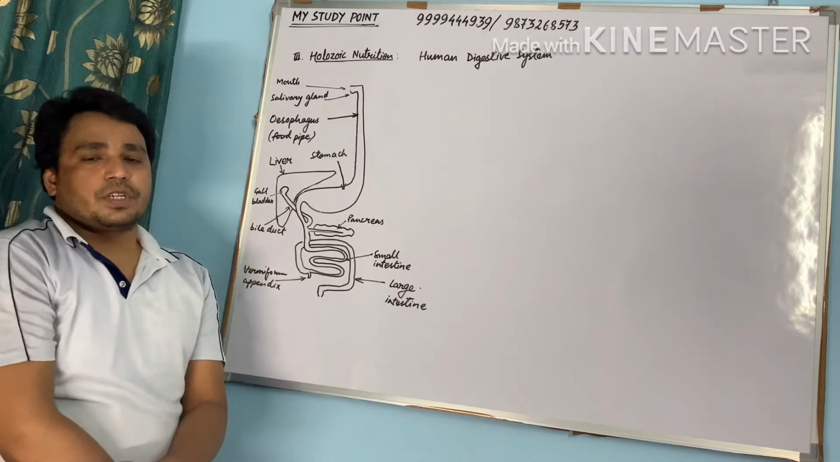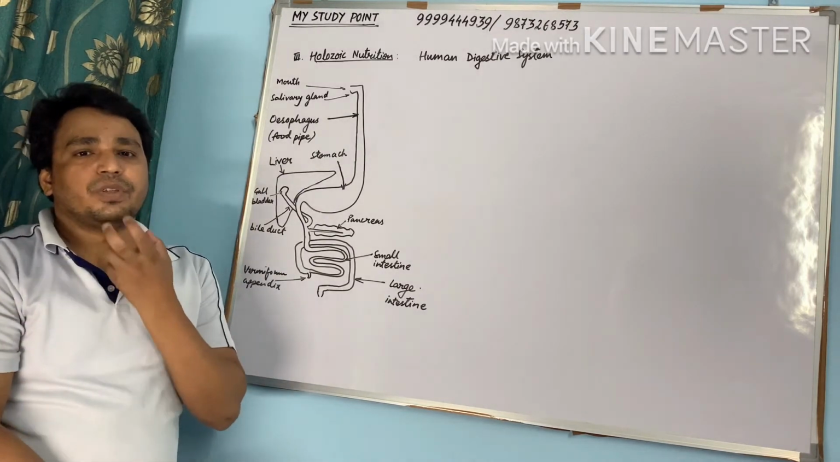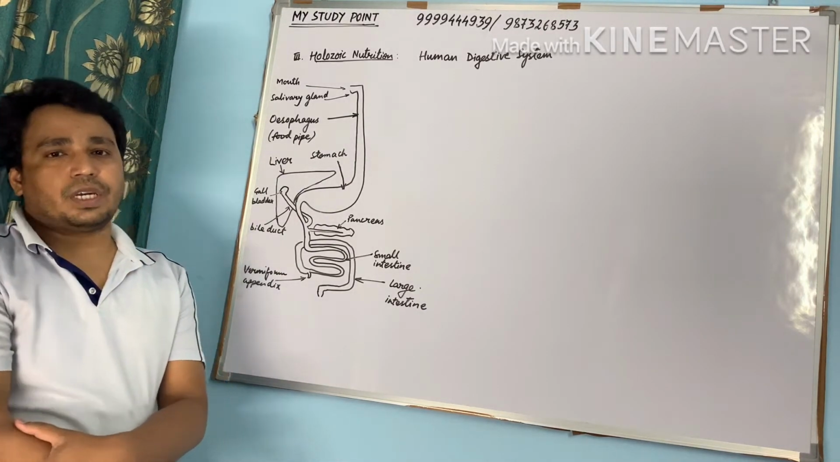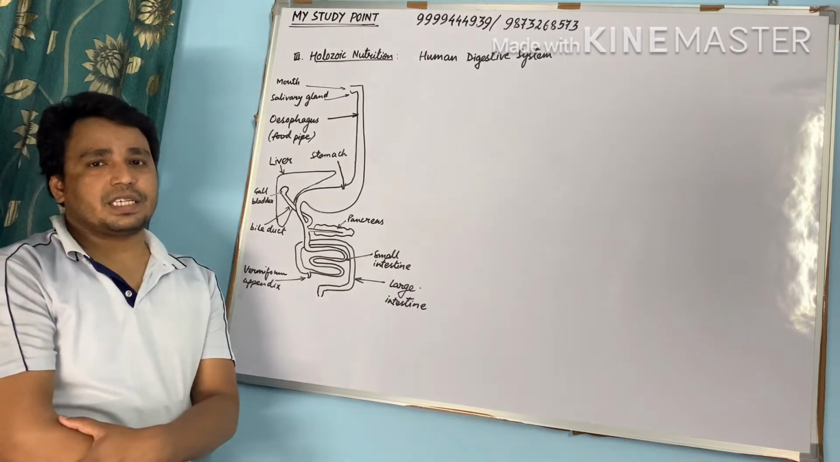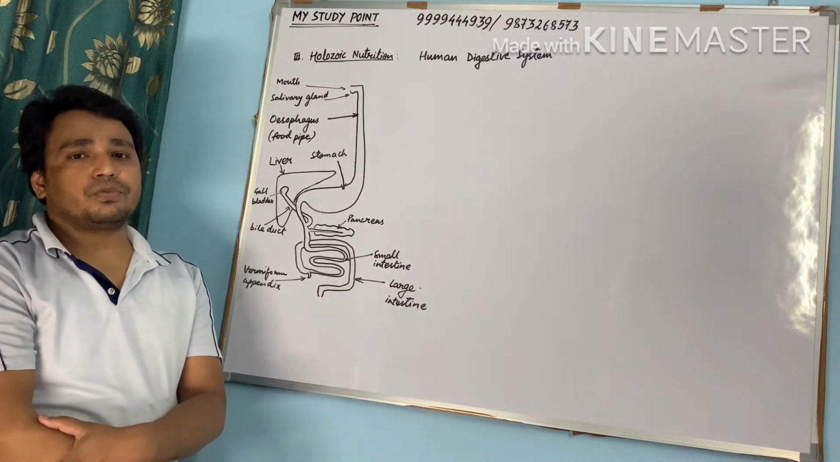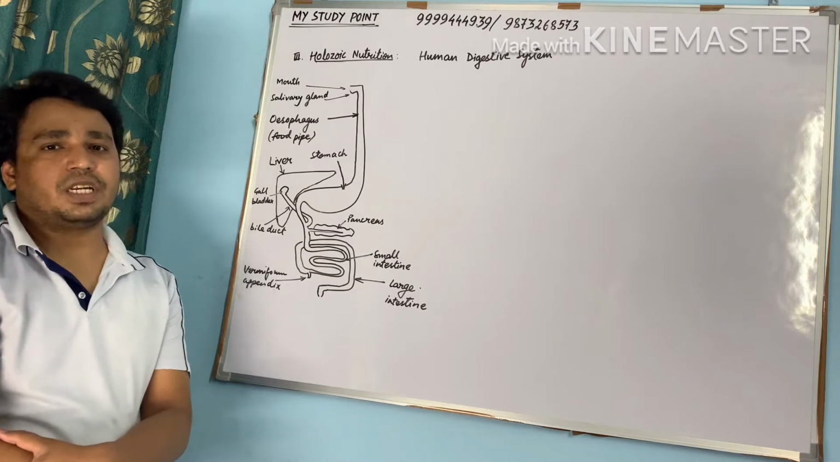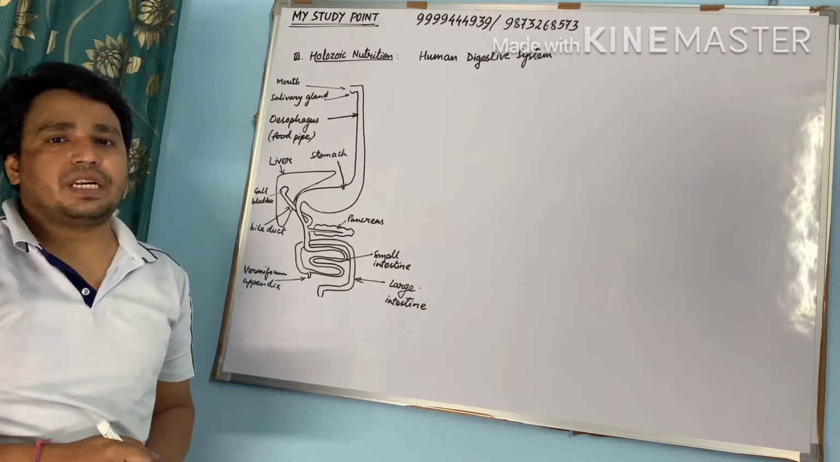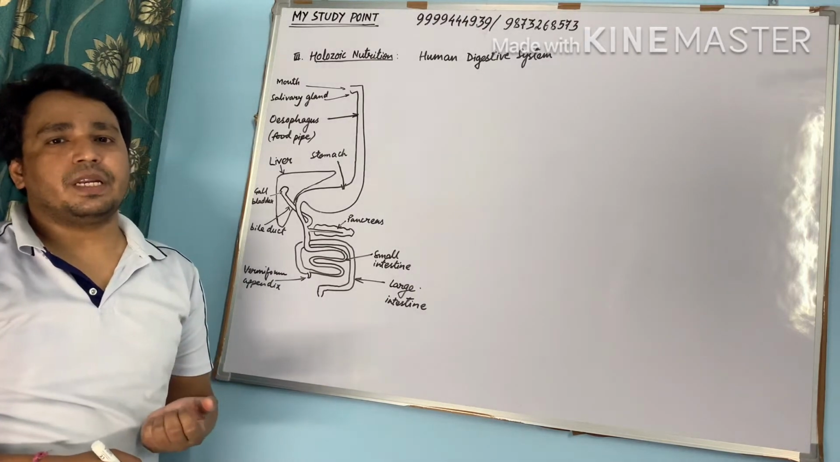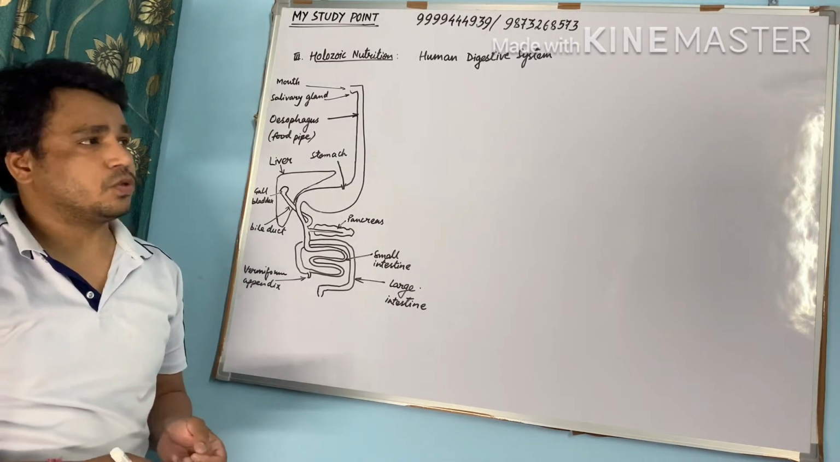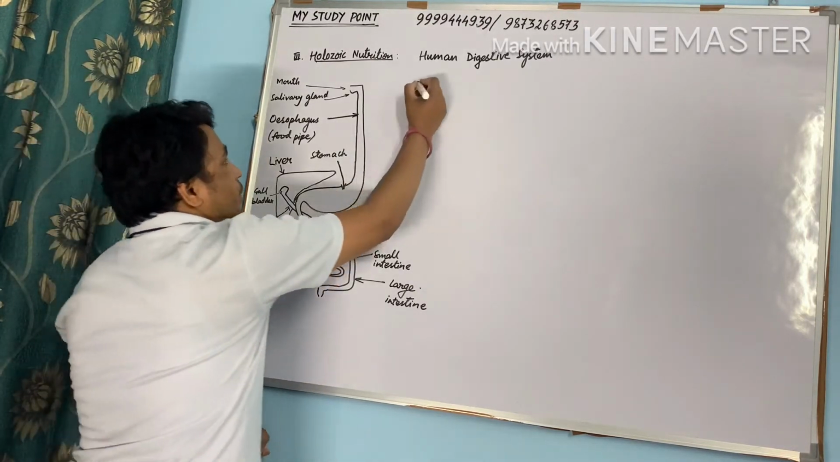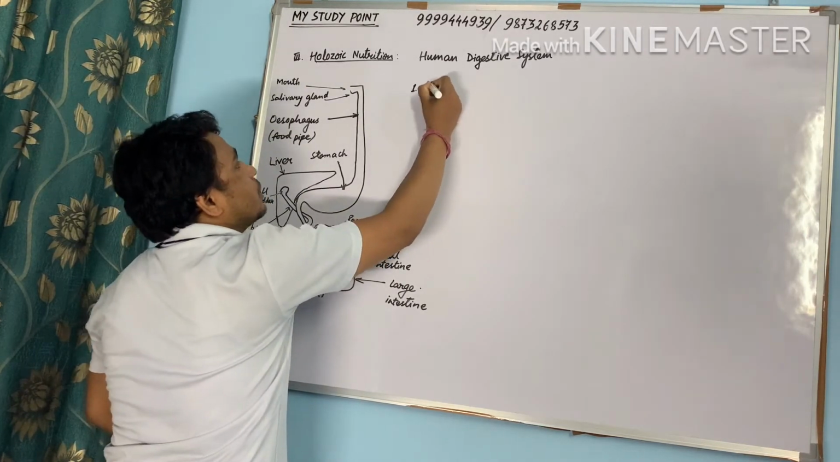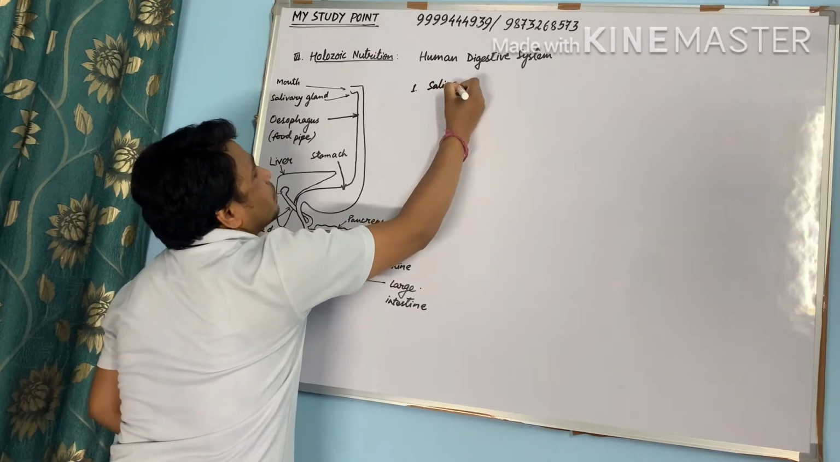Now first of all, when we eat the food, we chew the food, it becomes soft. At the same time, saliva is mixed to the food, it makes the food more soft and slippery. Saliva contains an enzyme, salivary amylase or ptyalin, which digests starch into maltose, simple sugar.